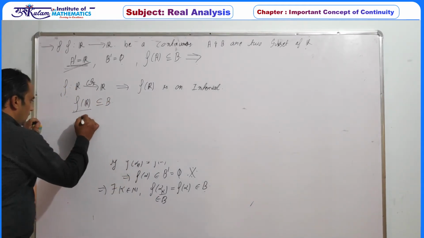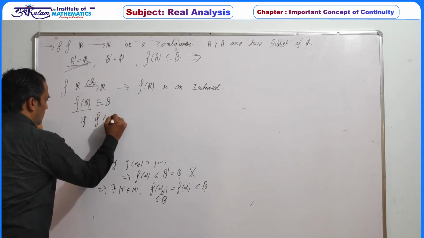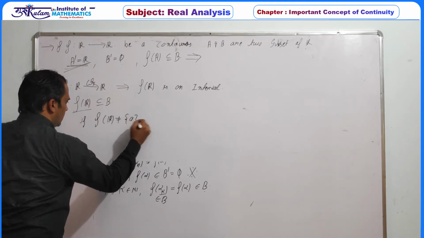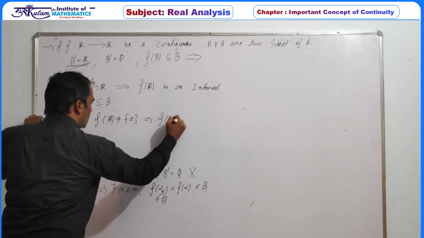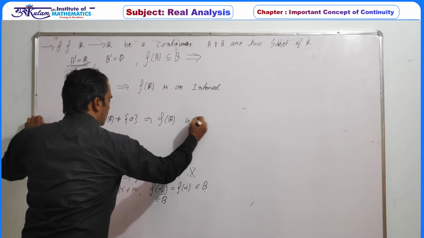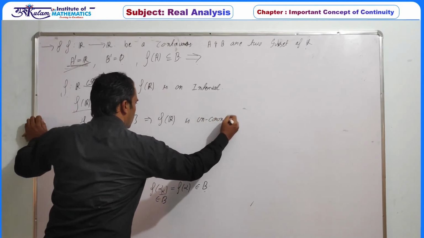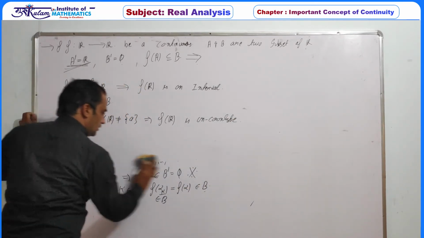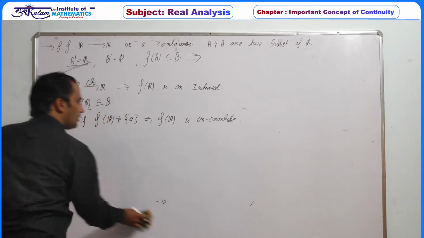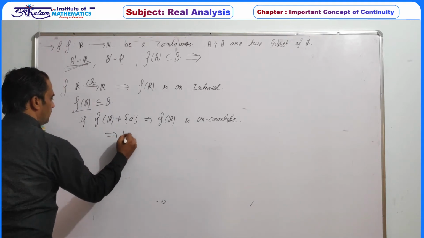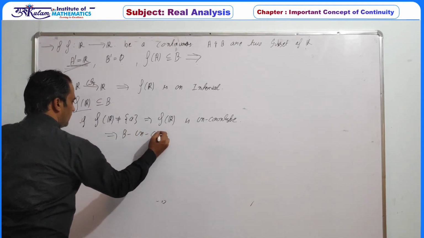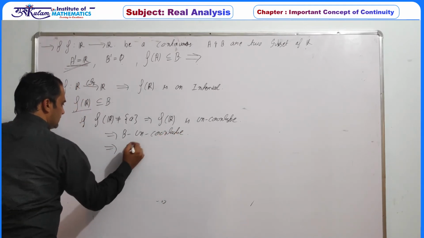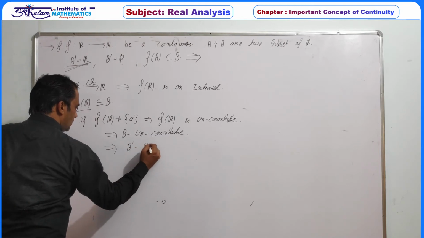So since f of R is an interval, if it is not equal to a singleton set, this implies f of R is uncountable. If f of R is non-singleton, then it must be uncountable, which implies B is uncountable, or if B is uncountable, B dash is uncountable.